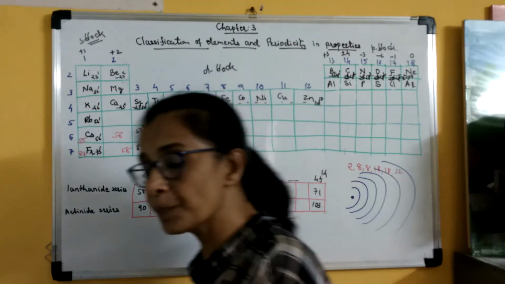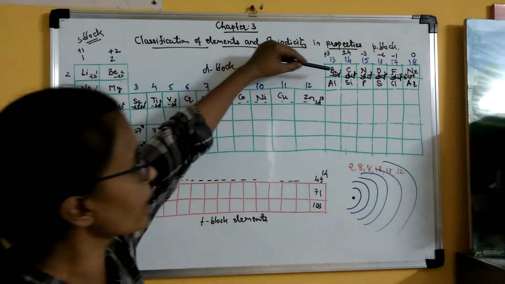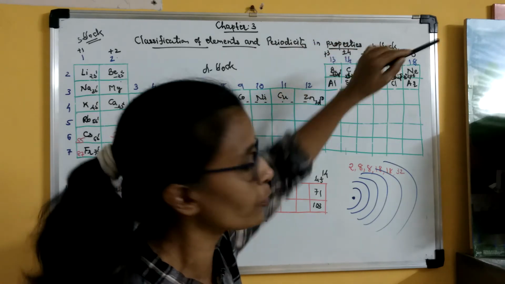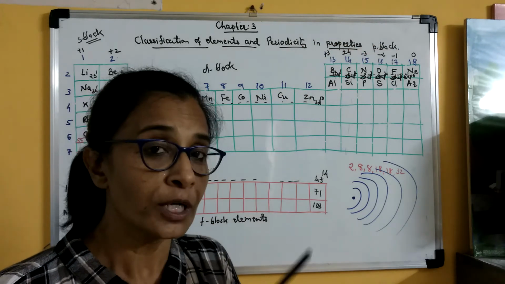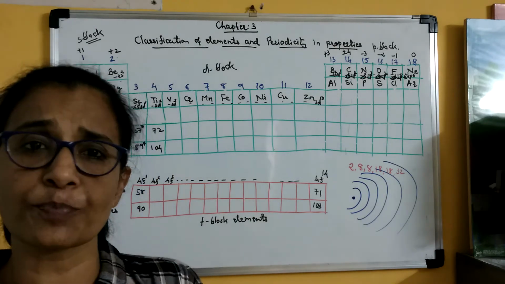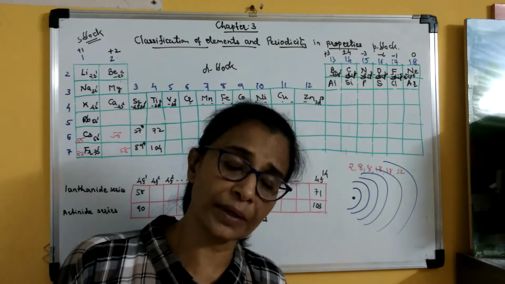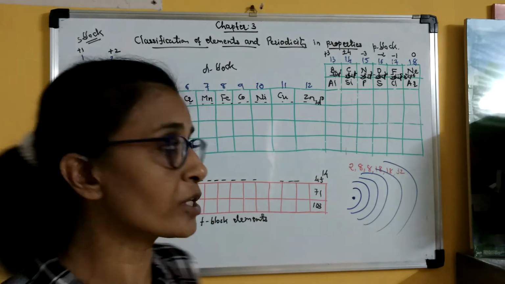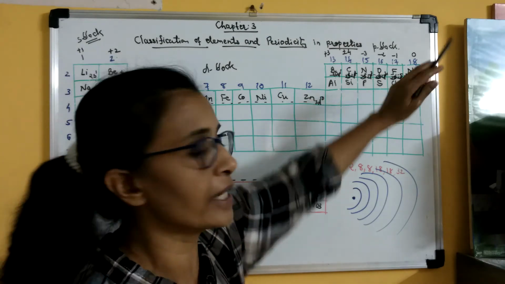Then 13 to 18 groups are called p block elements, because here you can see 2p1, 2p2, 2p3, 2p4, 2p5 and 2p6. There are 3 p orbitals, px, py and pz, and all of them can accommodate 2 electrons in each. So total 6 electrons can be there. So there are 6 elements.